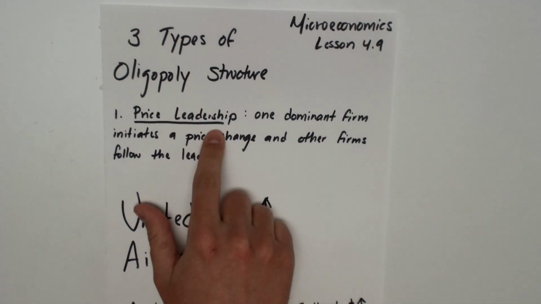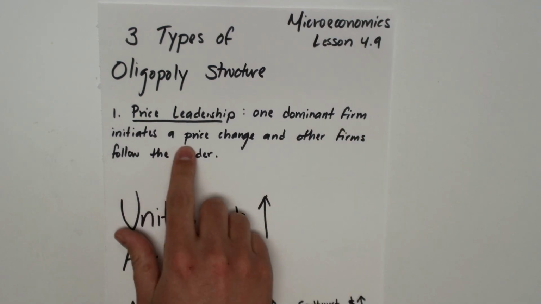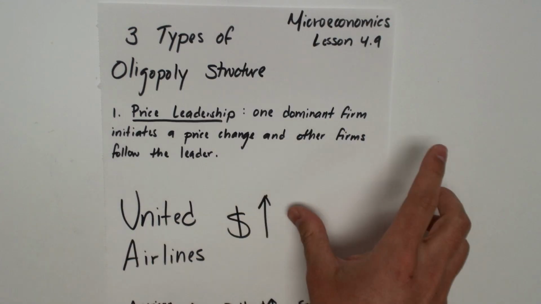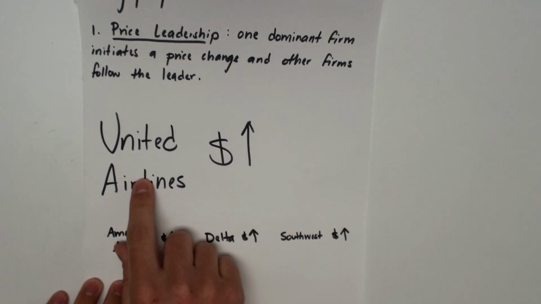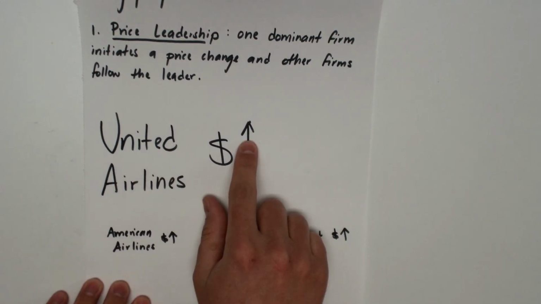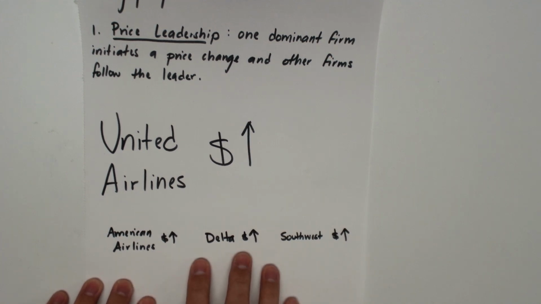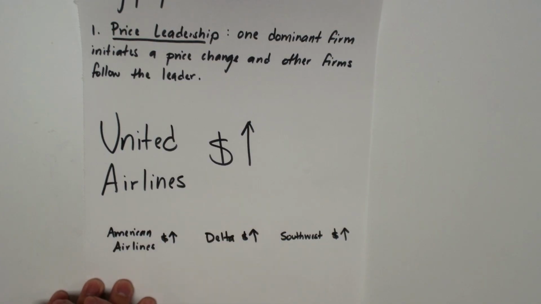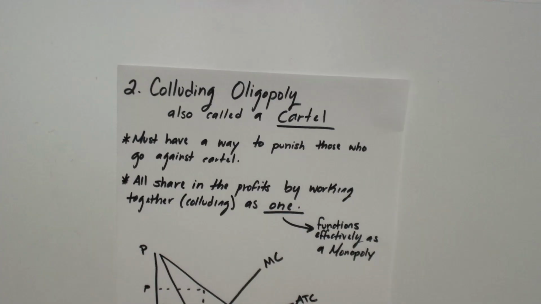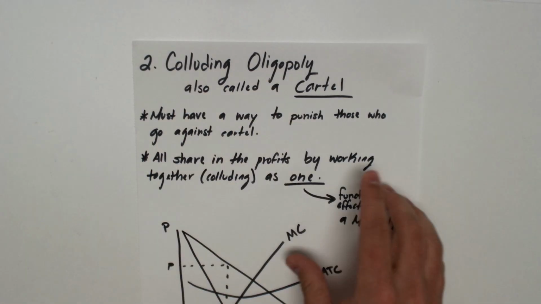First, we're going to look at price leadership oligopolies. This is where one dominant firm initiates a price change and the other firms are going to follow the leader. So, in this example, we have the airline industry. If United Airlines, which we're going to call the dominant firm, raises their price of airplane tickets, American Airlines, Delta, Southwest will also raise their price of plane tickets, and that way all businesses will charge more for the plane tickets.